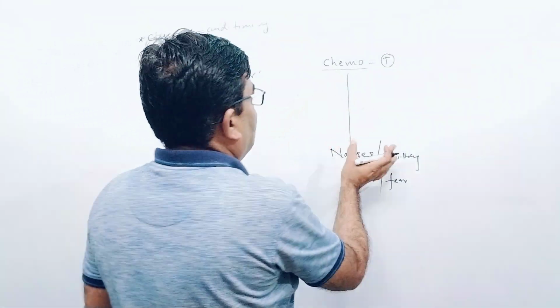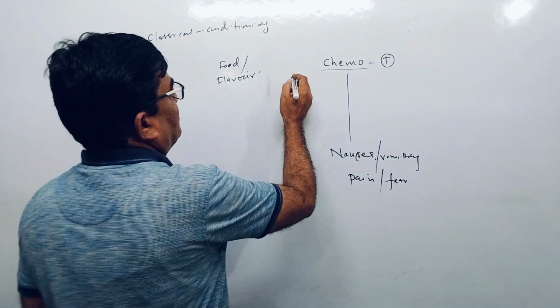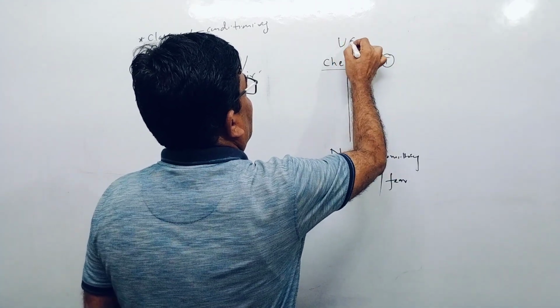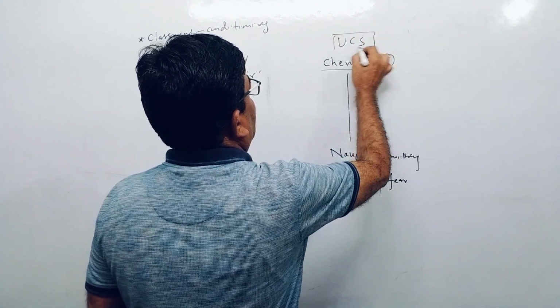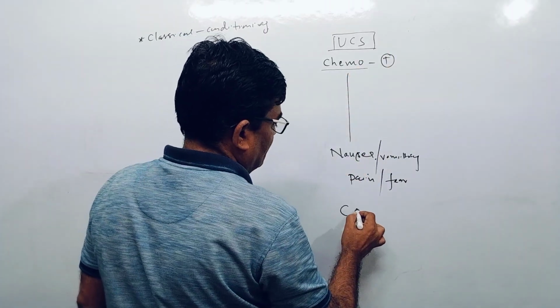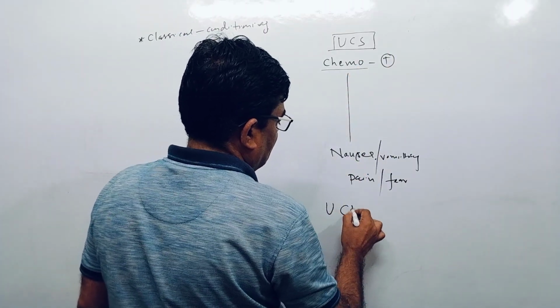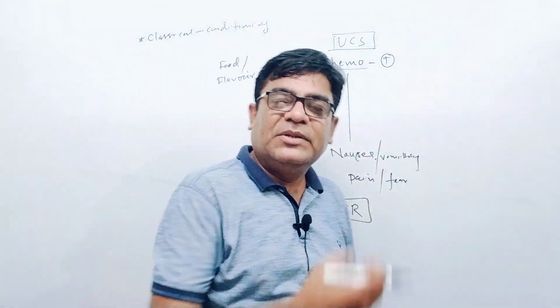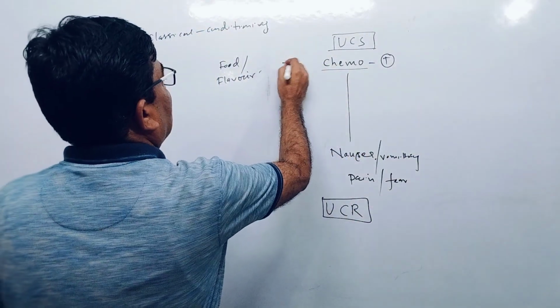So what happens during this is, technically you can say this is the unconditioned stimulus, and this is the unconditioned response. You know this thing, classical conditioning.